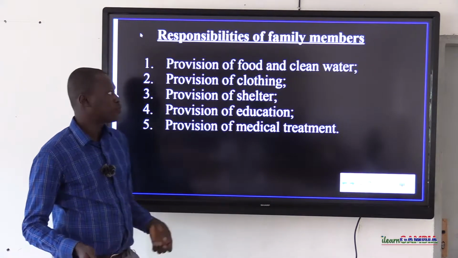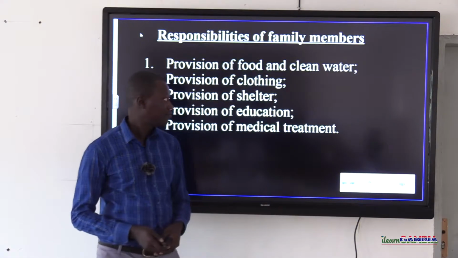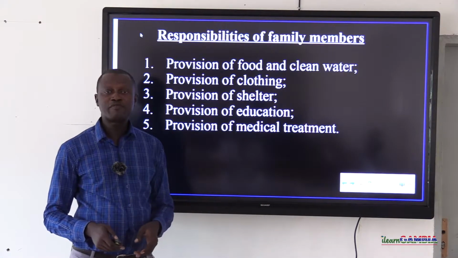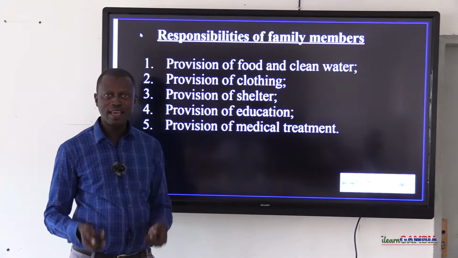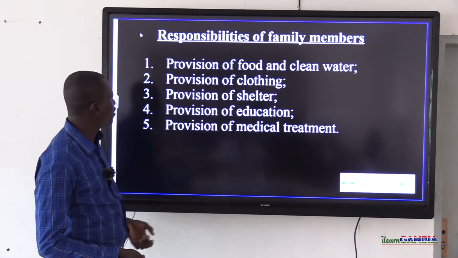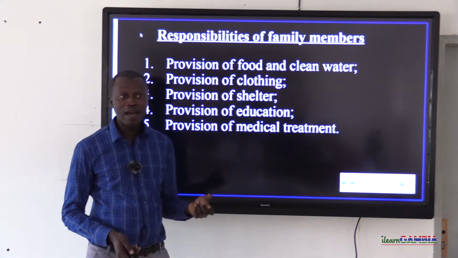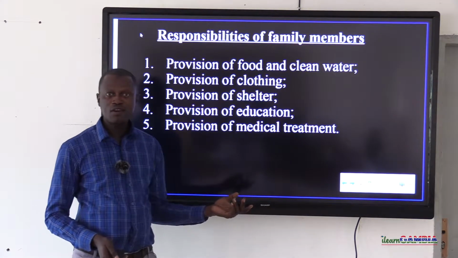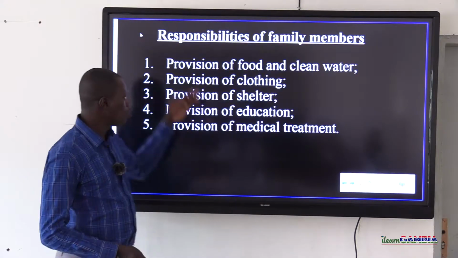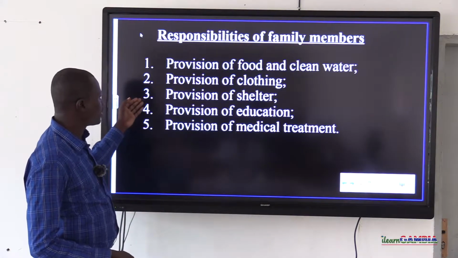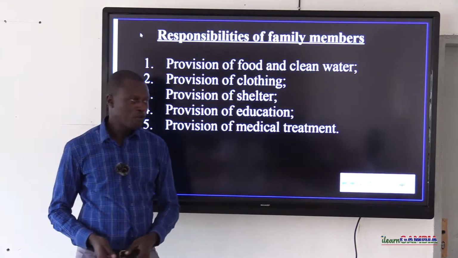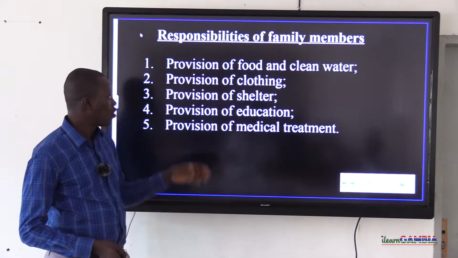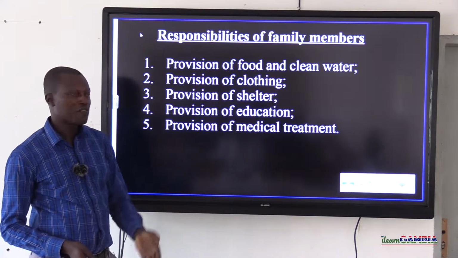Now, what are some of the responsibilities of family members? Like I mentioned earlier, there are three different family types in the Gambia: nuclear family, extended family, single parent family. Now, each family member is charged with a responsibility or responsibilities. Here are some of them. Number one reads, provision of food and clean water.